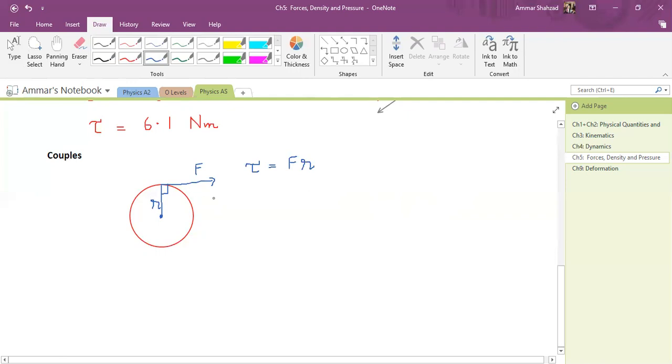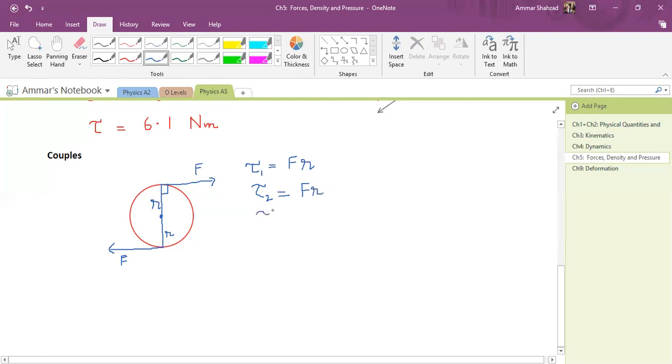Now let's say I use another force in the opposite direction, F. Again, this is R. So this is T1, and due to the second force, T2 will be basically Fr again.